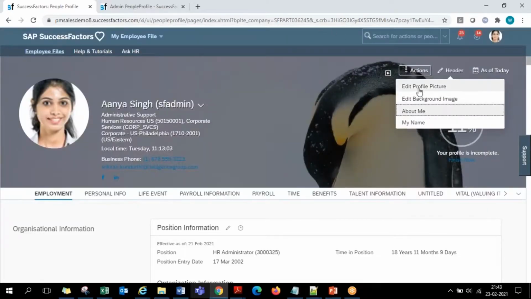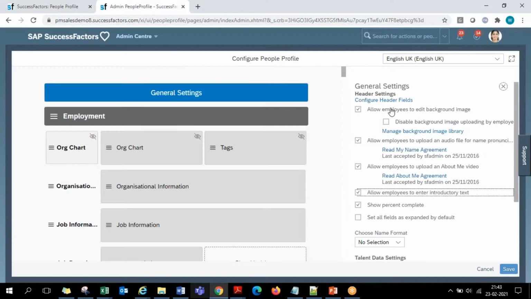So that is about all these options which are to be given or not given in the company, and that can be decided here. The main point to be noted is that whatever you enable and disable here is applicable to all the employees in the company. You cannot say that for one set of people I want to give it, and for another set I don't. As of date in SuccessFactors, these profile level features are common across all employees of the company, whatever you activate, deactivate, enable or disable.